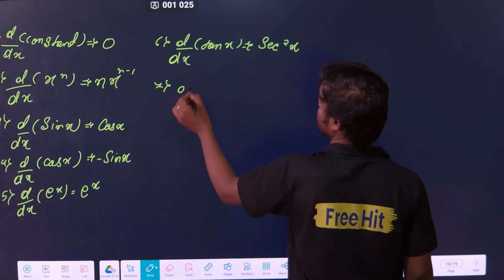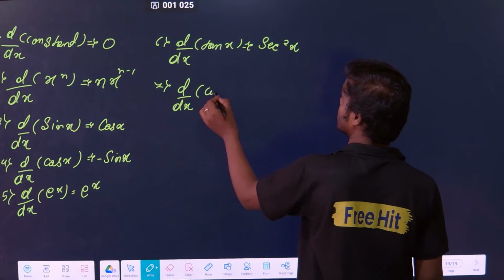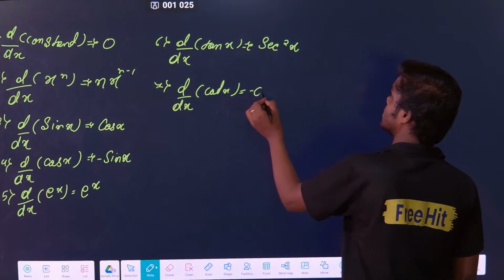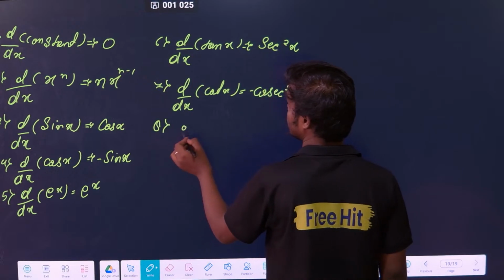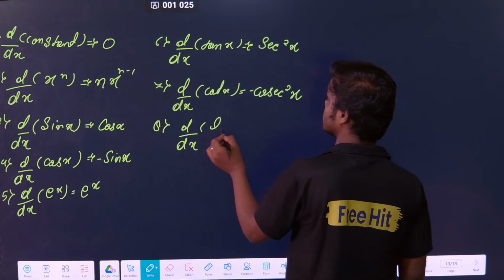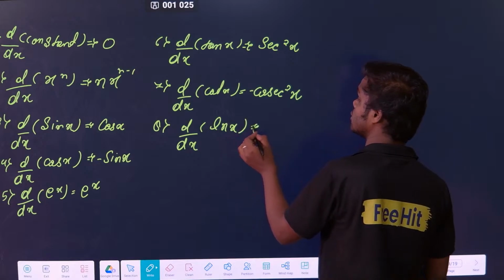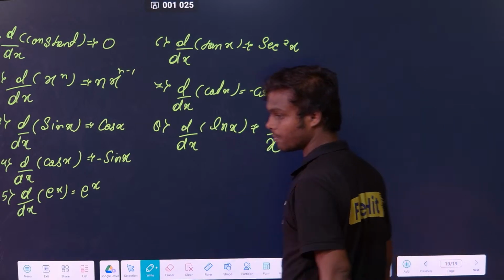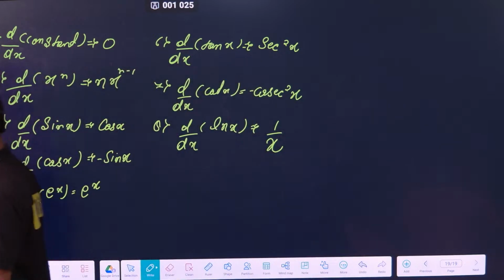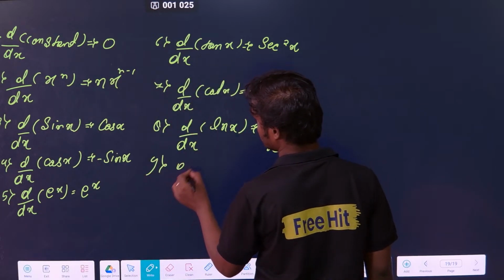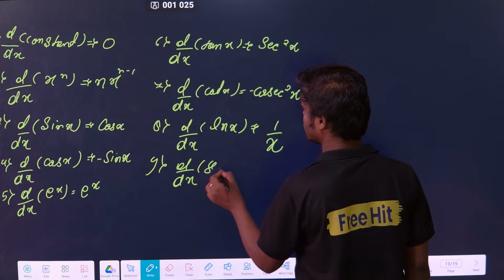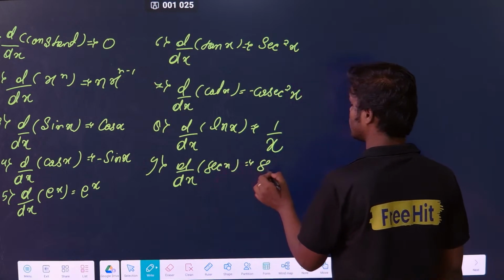Similarly, the differentiation of cot x is minus cosec square x. Then the next rule: differentiation of ln x. Ln means natural log. Remember, this is 1 by x. So these are some of the important differentiations which you have to remember. You can also write the differentiation of sec x if you are writing everything. This is defined as sec x tan x.